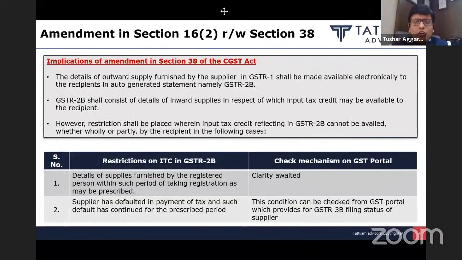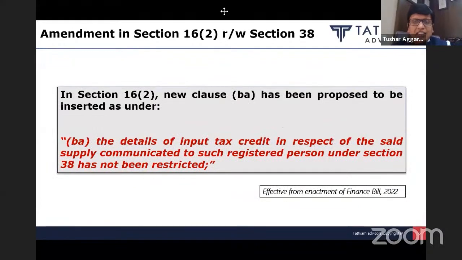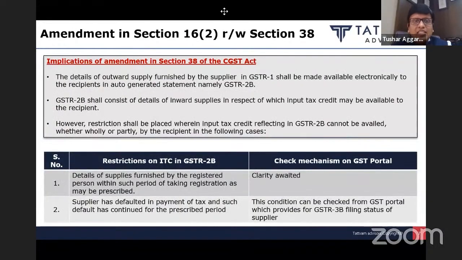And let us now see what is section 38, and then we will see the interplay between section 16(2)(ba) and section 38. Section 38 has been substituted, and it provides that the details of the output supplies furnished by the supplier should be made available electronically to the recipient in the manner prescribed, and this is an enabling provision for GSTR-2B. So section 38 is just an enabling provision which provides that the supplier details will be auto-populated to the recipient details in GSTR-2B. And now what they have done is that in GSTR-2B, they have created two categories. First, ITC available. Second, ITC not available.